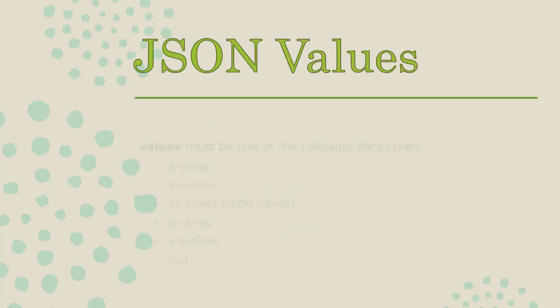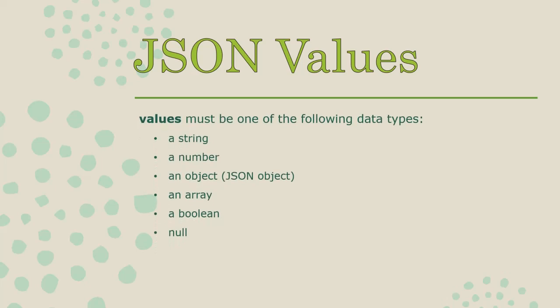JSON values. These are all the accepted JSON values which we will be using in our programming language. That is, values can be a string, a number, an object, that is a JSON object, an array, a boolean, or a null value. So these are all the accepted values we will be using inside JSON.